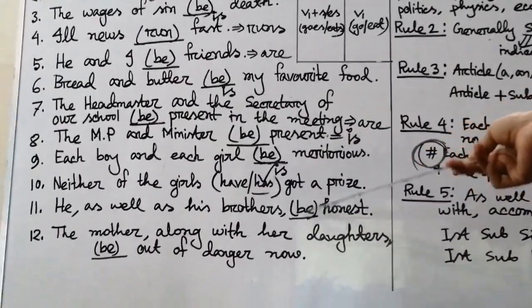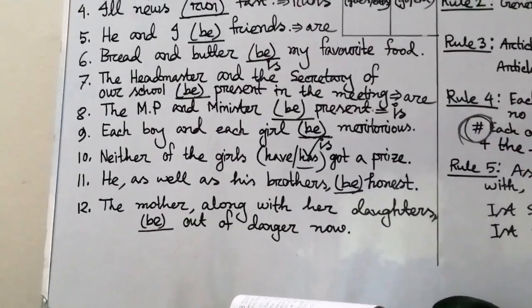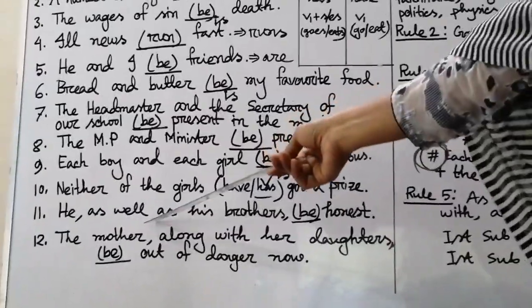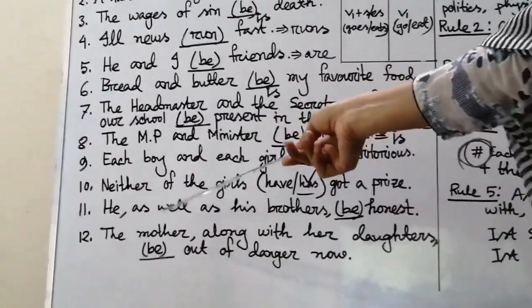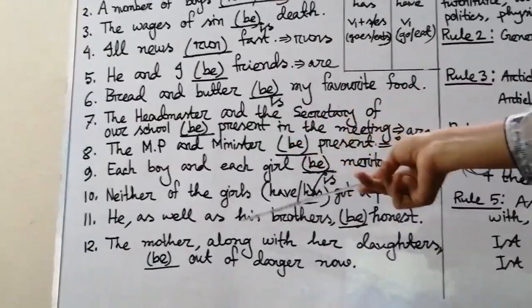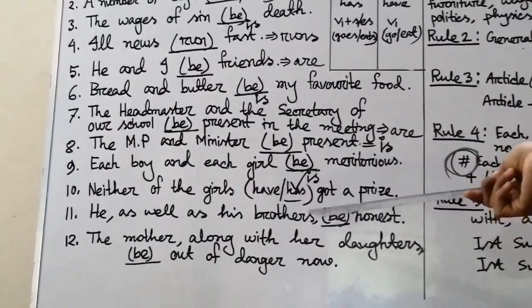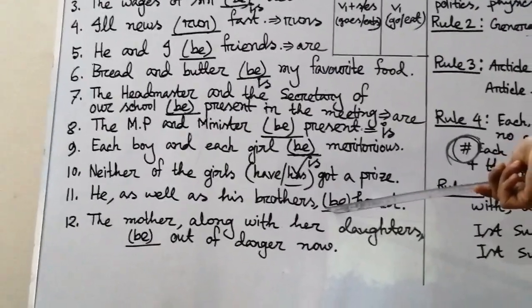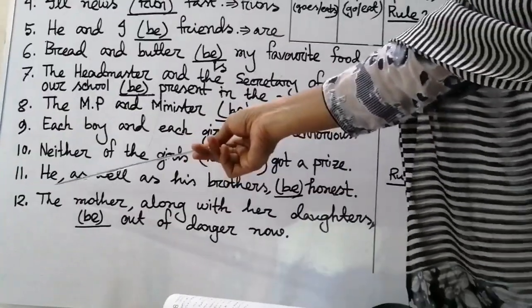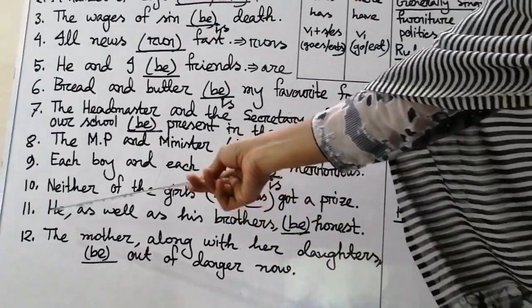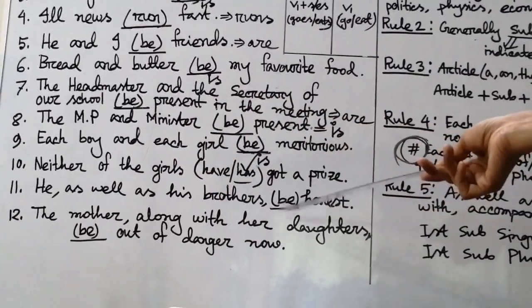So sentence number 11, he as well as his brothers be honest. Then be, am, is, are, or was, we will use these words. What will be the correct answer here? According to the rule, we see that here as well as is in between two subjects, that is he and his brothers. Then we have to select the verb according to the first subject. What is the first subject in sentence number 11, my dear students? He or his brothers? Of course, he. He is the first subject here. So according to he, we have to write down the verb.